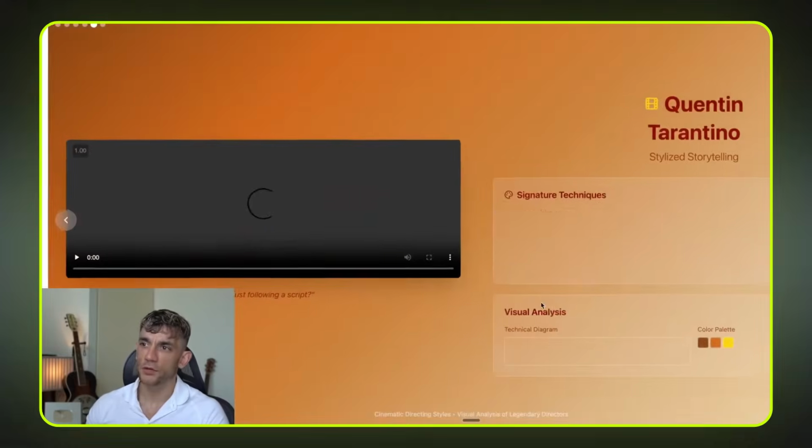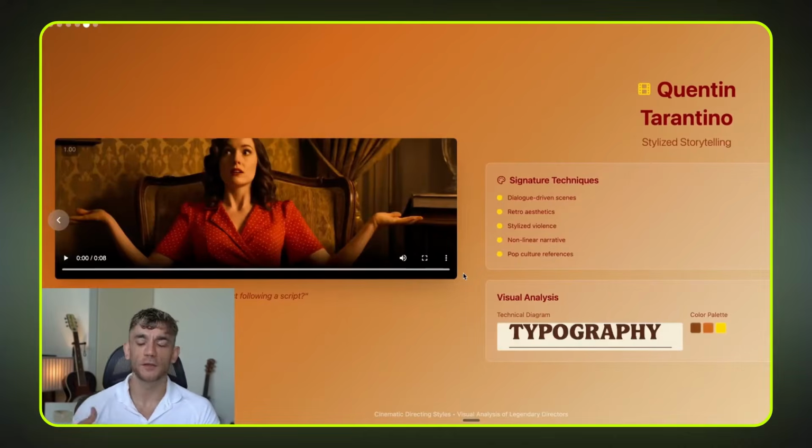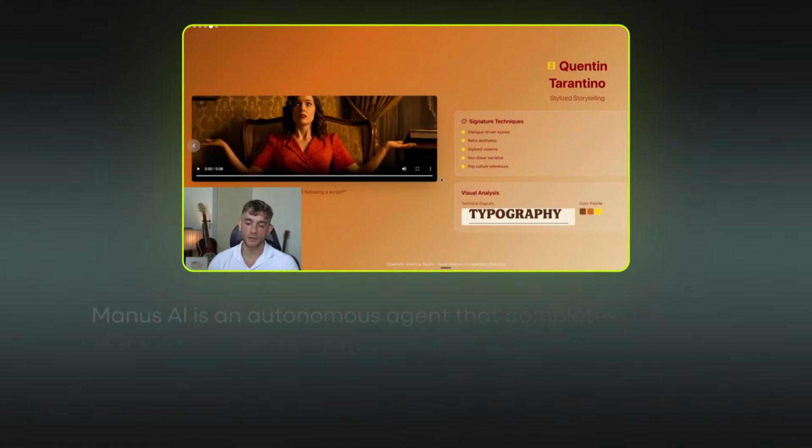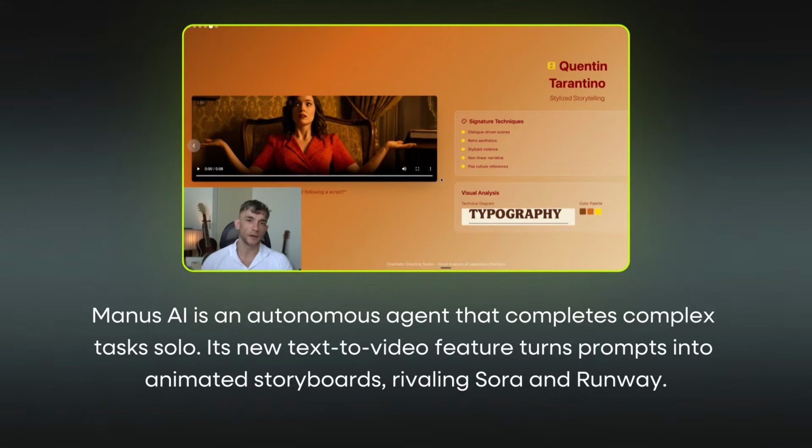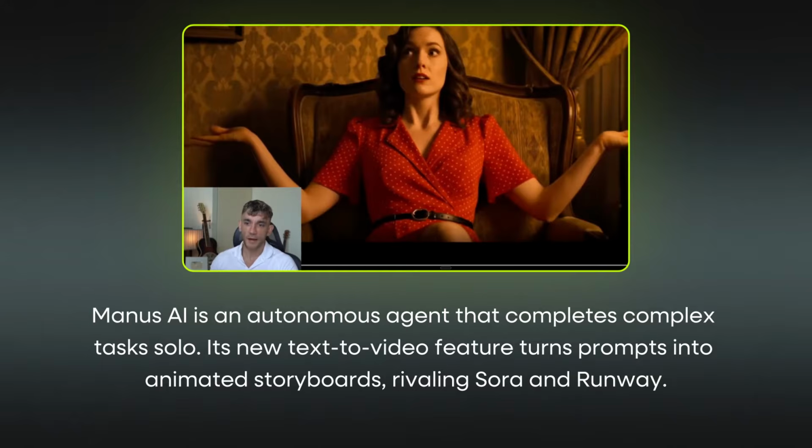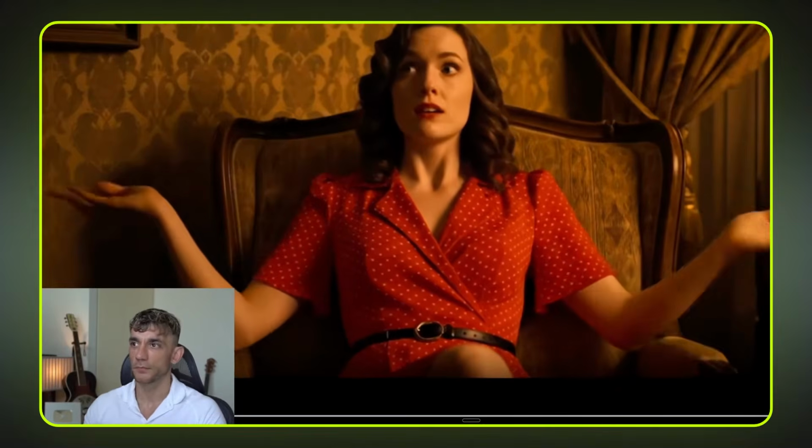Alright, and if you're not aware, some people are aware of what Manus is, some people aren't. Manus is a super agent that can build tools, websites, games. It can research trips for you. It's basically like an AI assistant that can do a lot of things that an actual employee can do, with a kind of ChatGPT style interface. But the biggest difference is that it can also generate videos, and it's kind of like a wrapper for other API keys. So for example, it can use Claude and Veo 3 and everything else. So let's play this one back as well.